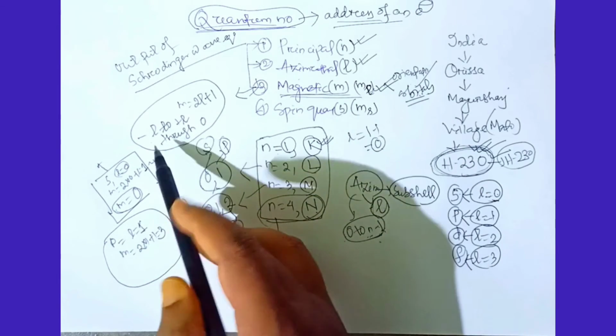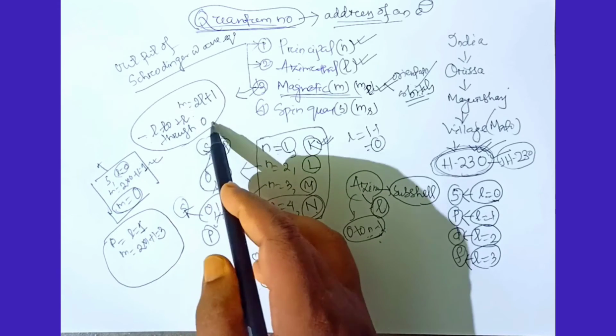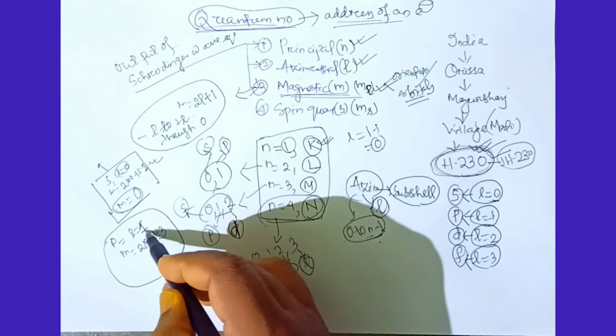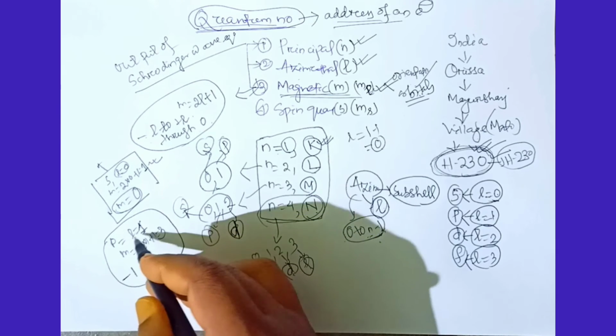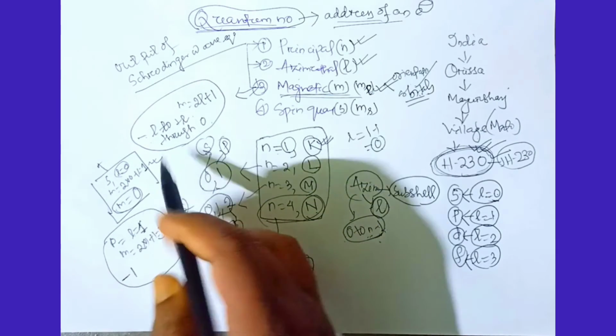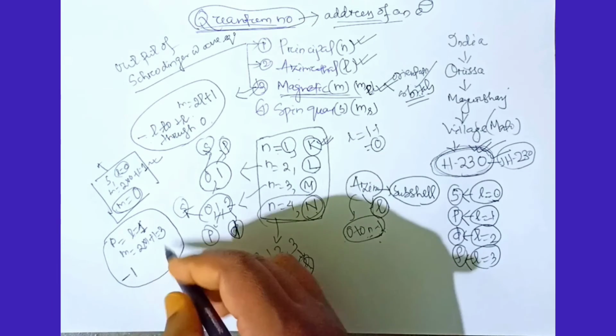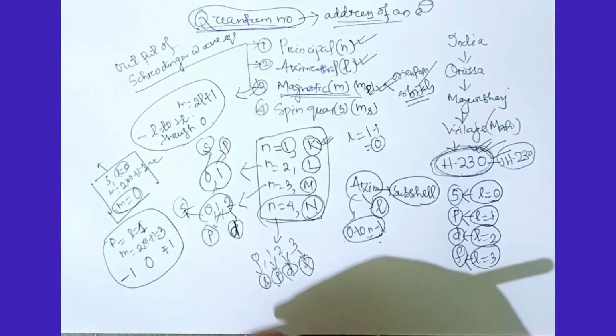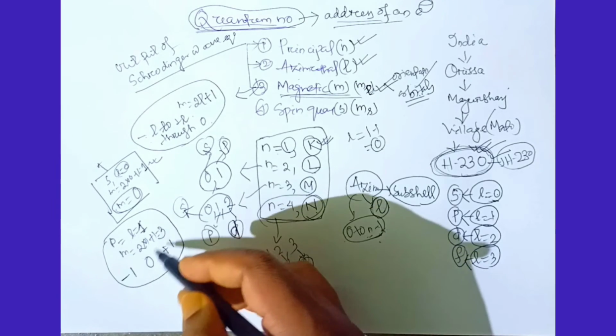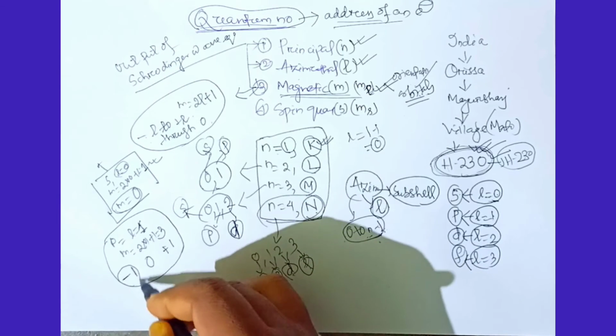So what are the values? Minus l to plus l through 0. In place of l, I will put 1 because l equals 1 here, so minus 1 to plus 1 through 0. Because here 3 values are possible for the p subshell.